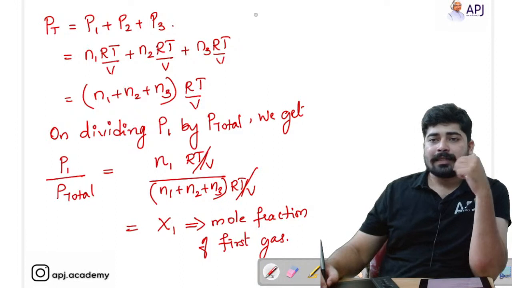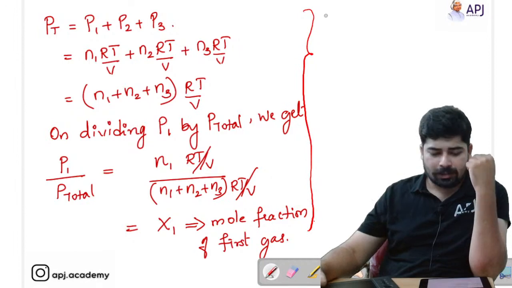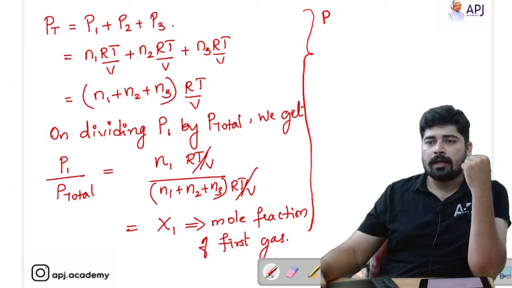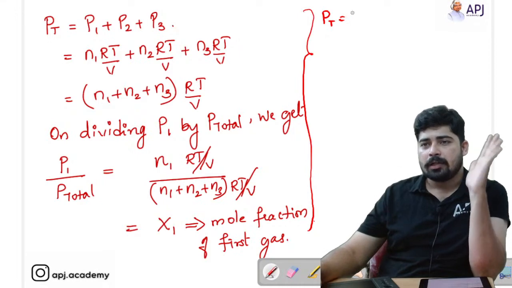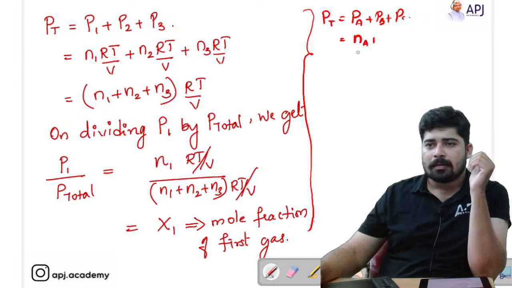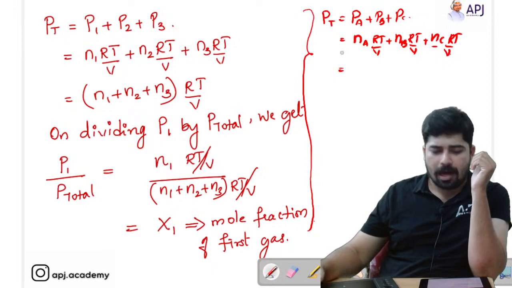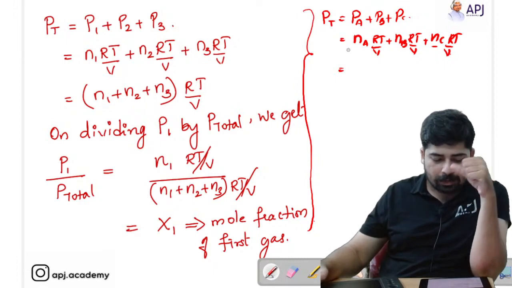Now let's consider this. I'll do the same thing on the right hand side. As we have studied from Dalton's law, total pressure is equal to PA plus PB plus PC. So I'm just substituting the values here. That is nA RT by V plus nB RT by V plus nC RT by V. Let's take RT by V common.